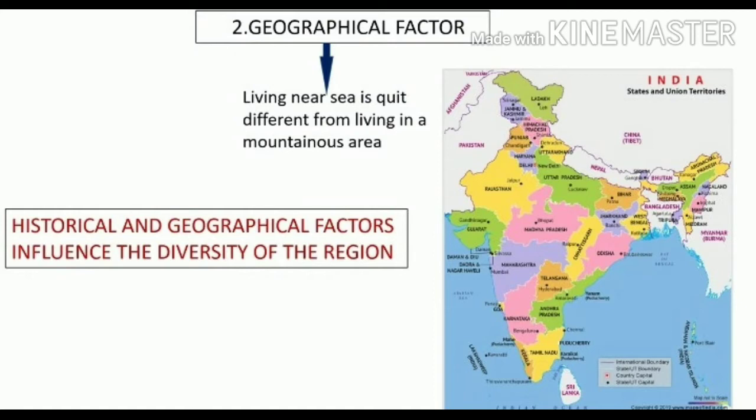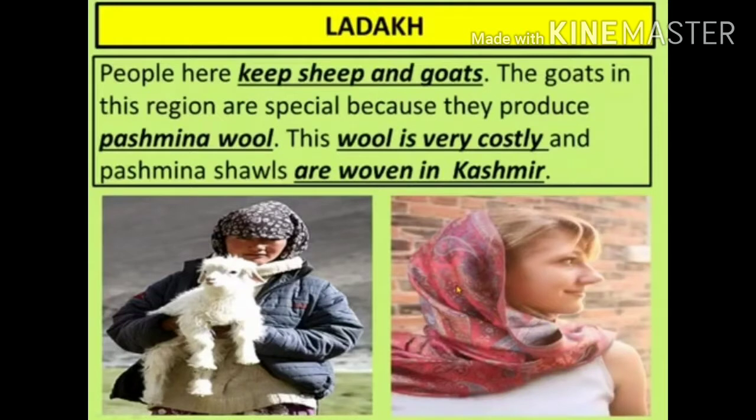We are going to differentiate two places in terms of historical and geographical features today, that is Ladakh and Kerala. Ladakh: people here keep sheep and goats. The goats in this region are special because they produce pashmina wool.